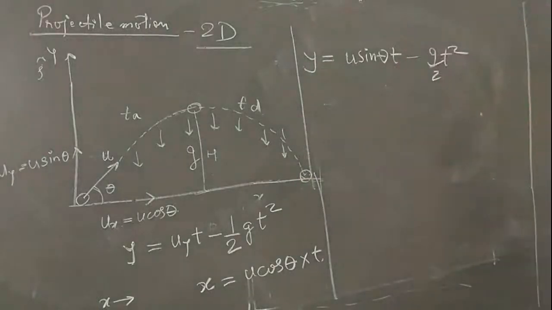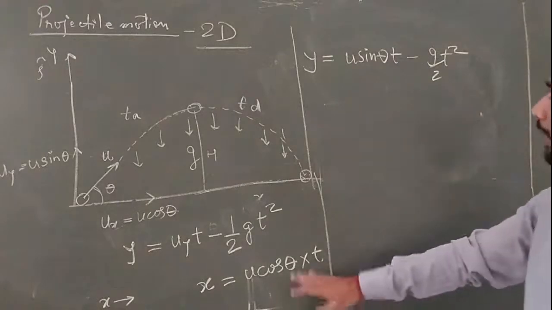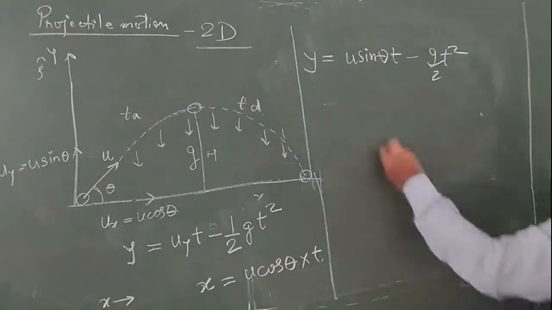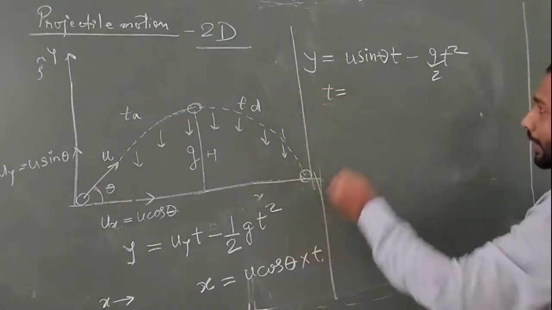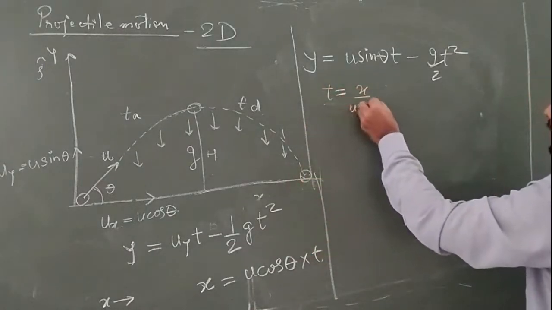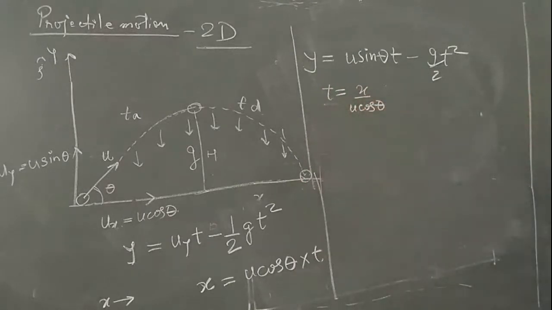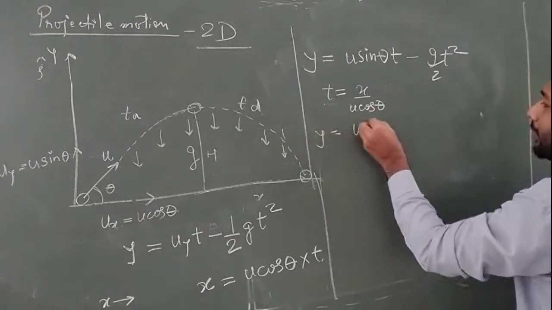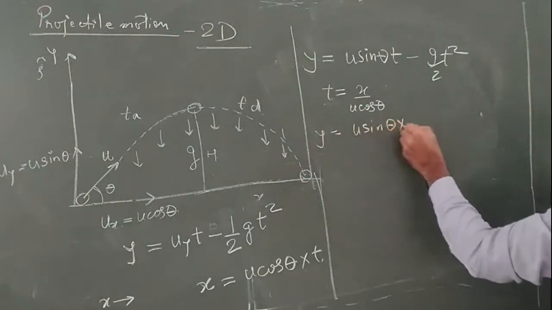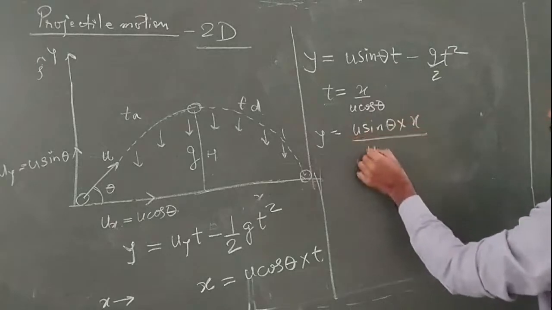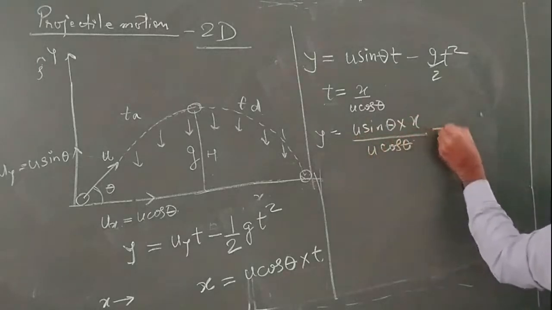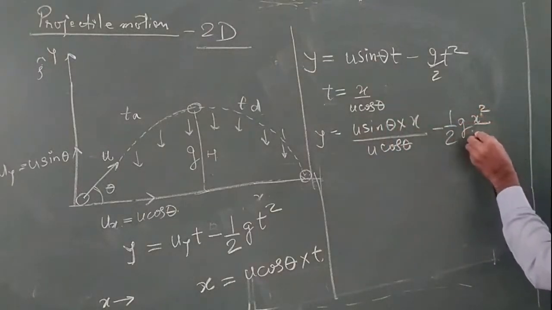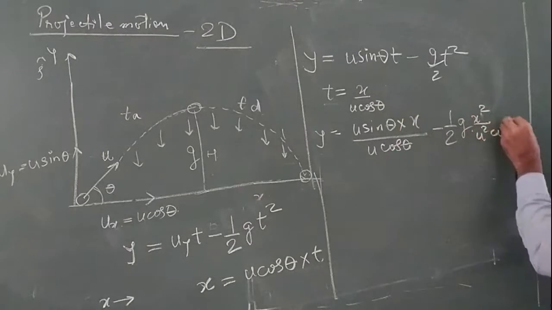We have already put that, and now we will put the value of t in terms of x and cos theta. So let's put t is equal to x upon u cos theta. All right, let's see what we are getting. We will get y is equal to u sin theta, then x upon u cos theta, then 1 upon 2 g, and x square upon u square cos square theta.